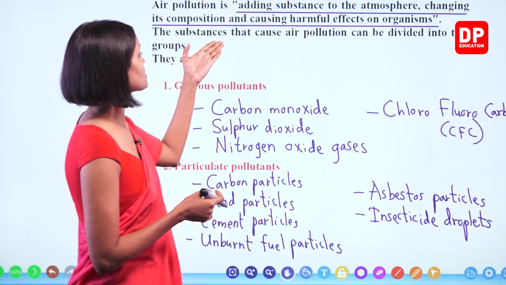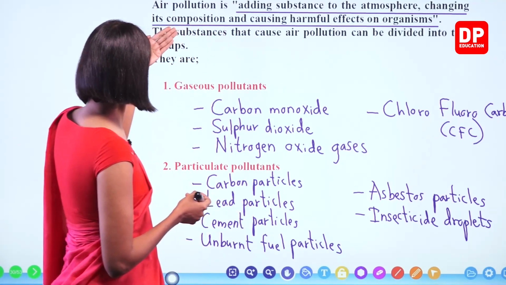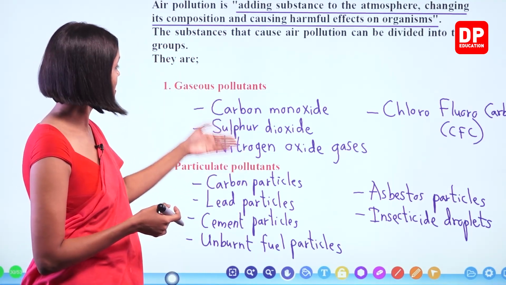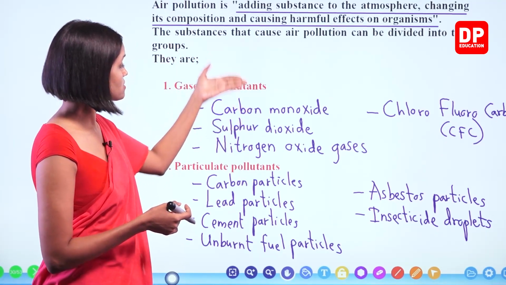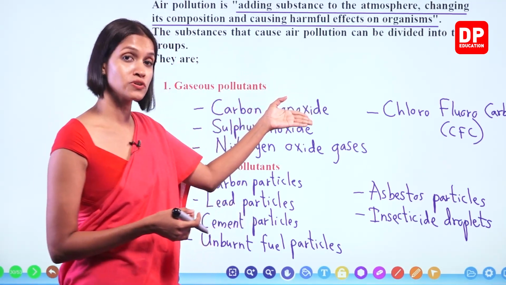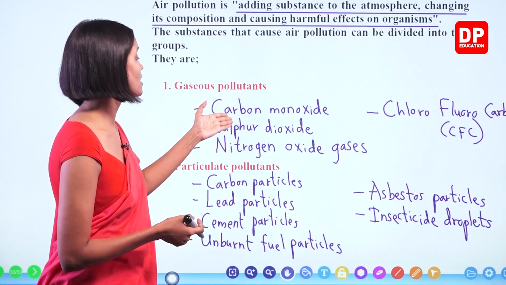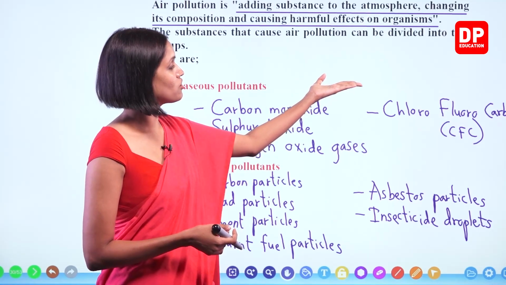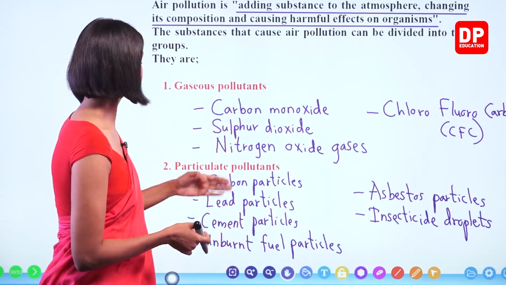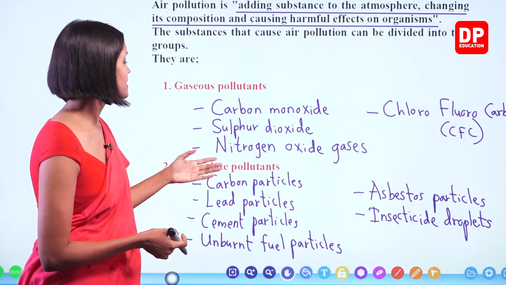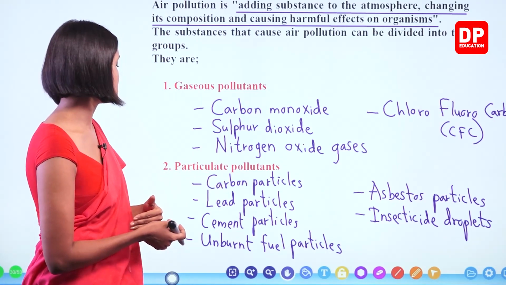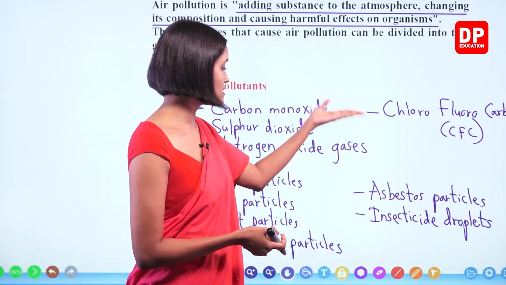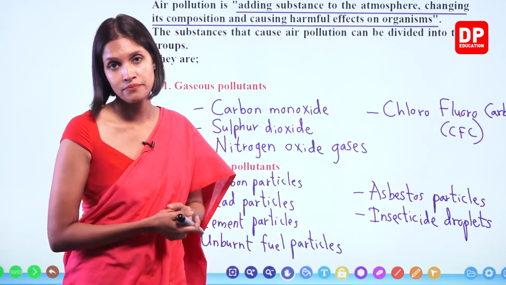The substances that cause air pollution can be divided into two groups: gaseous pollutants and particulate pollutants. Gaseous pollutants, the three main ones are carbon monoxide, sulfur dioxide, and nitrogen oxide gases. It's a group of gases, right? And apart from that, CFC. Particulate pollutants: carbon particles, lead particles, cement particles, unburned fuel particles, asbestos particles, insecticide particles, etc.